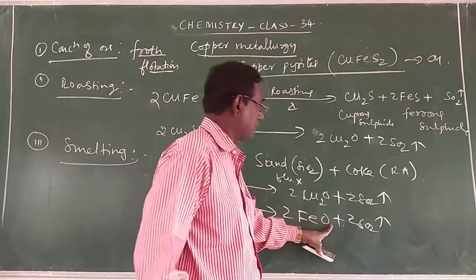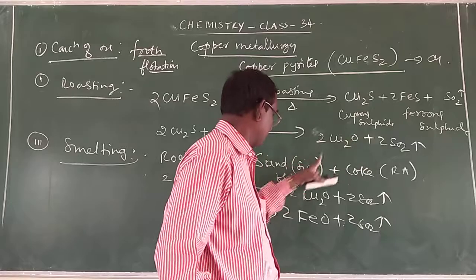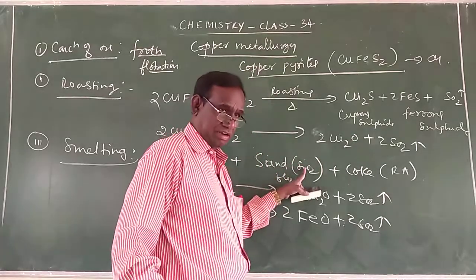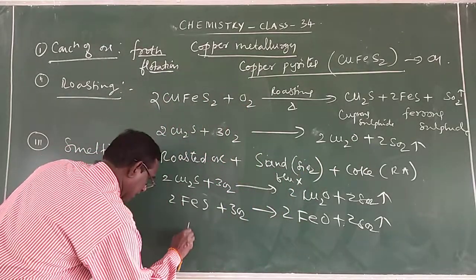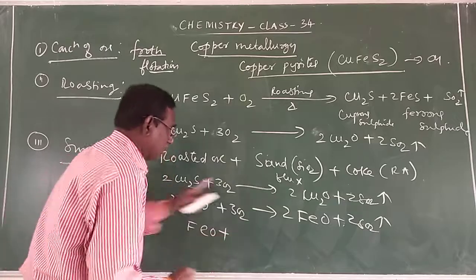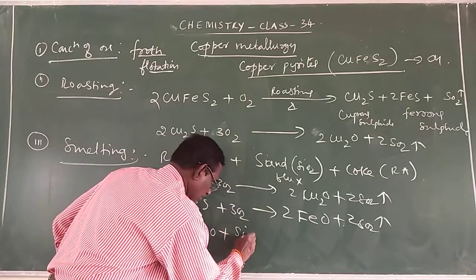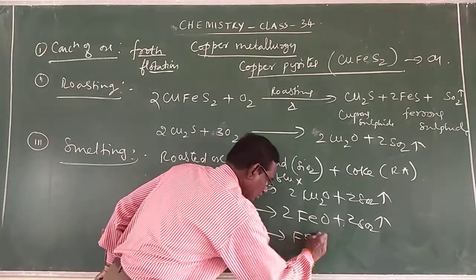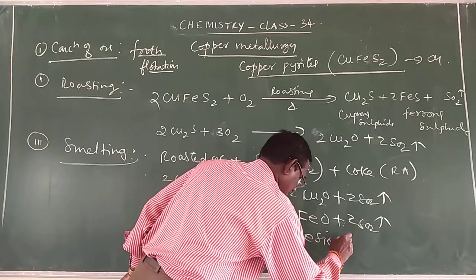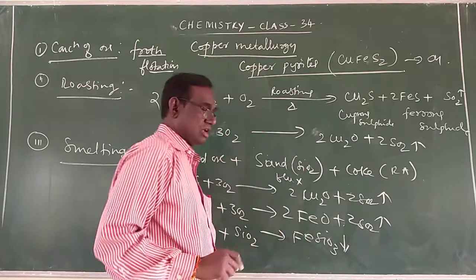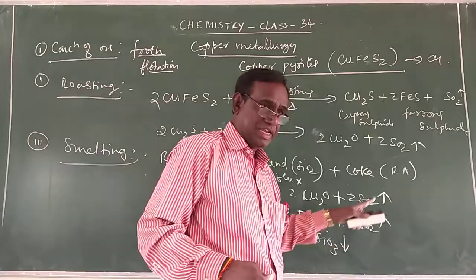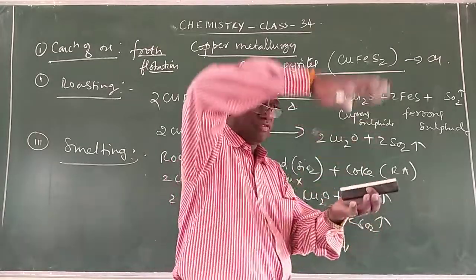This ferrous oxide further reacts with the silica impurity, that means the flux silica, and you will be getting ferrosilicate slag. FeO further reacts with the sand SiO2, and you get FeSiO3 slag. This ferrosilicate slag, being lighter than the molten metal, forms the upper layer.